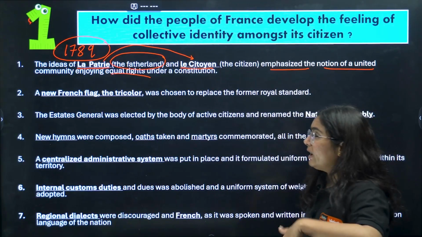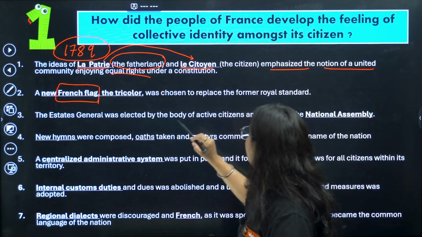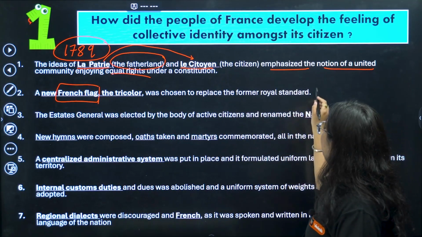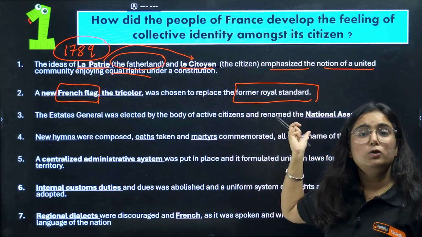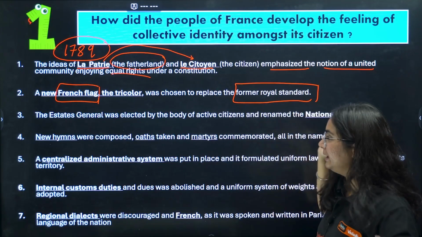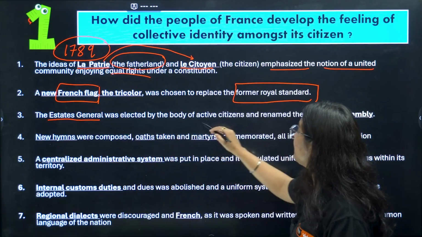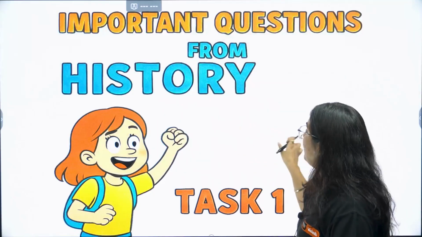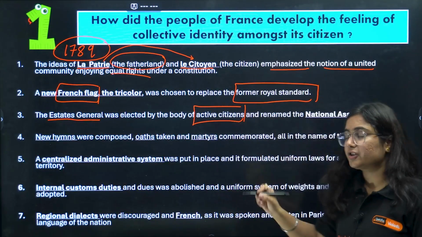Okay, to emphasize more, they made the French flag, it was a tricolor, which would replace the former royal standard flag that used to be the flag of the monarch. Okay, Bourbon dynasty. Now the next important thing, the Estates General was elected by a body of active citizens, and it was renamed as the National Assembly.